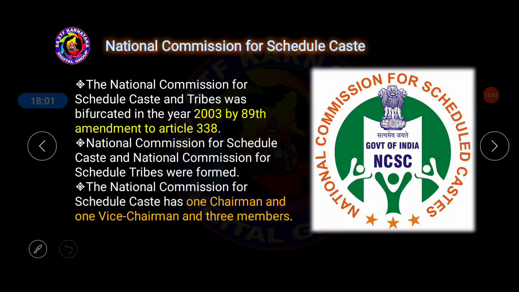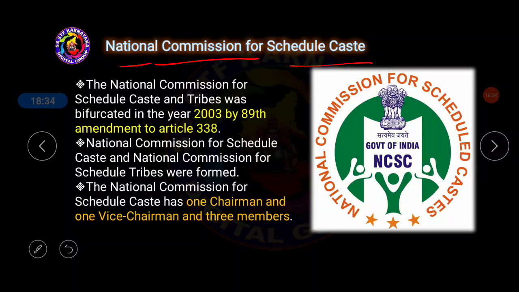Next one, National Commission for Scheduled Caste. Now remember, here we are discussing the commissions or institutions which are meant to protect human rights in India. First of all, we discussed the National Human Rights Commission. Second is the State Human Rights Commission. Now another important organization in India, also meant for protecting human rights, is the National Commission for Scheduled Caste, means SC.